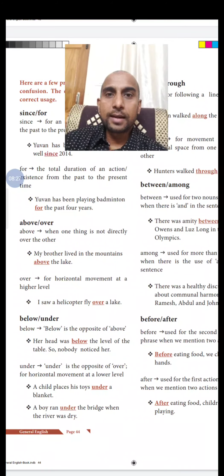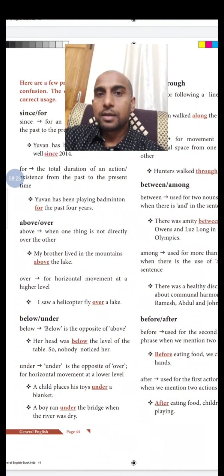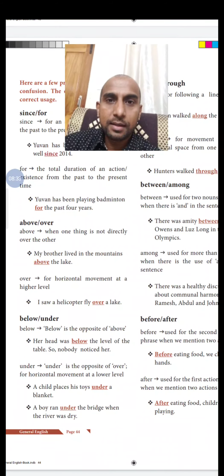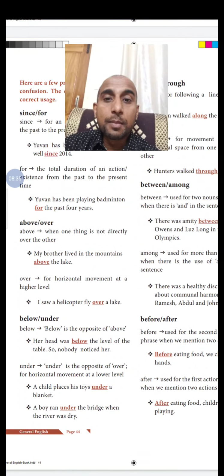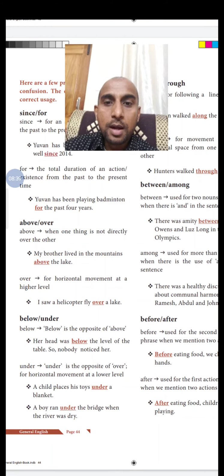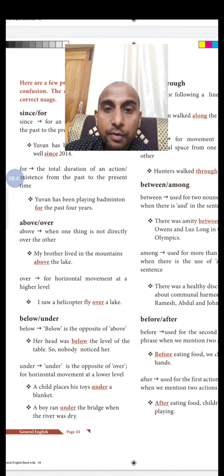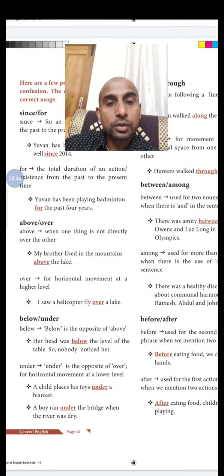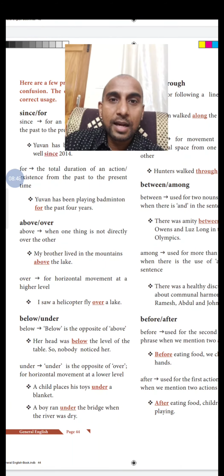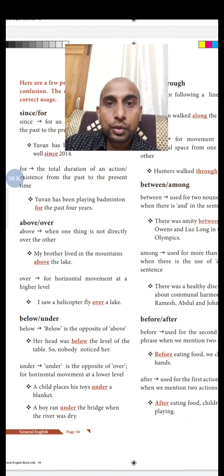Above the lake means that he is living beside the lake. So that is the landmark. But when you say over, I saw a helicopter fly over a lake. The helicopter can go directly above the lake, but his brother can't live directly above the lake. So that's the difference between using above and over.